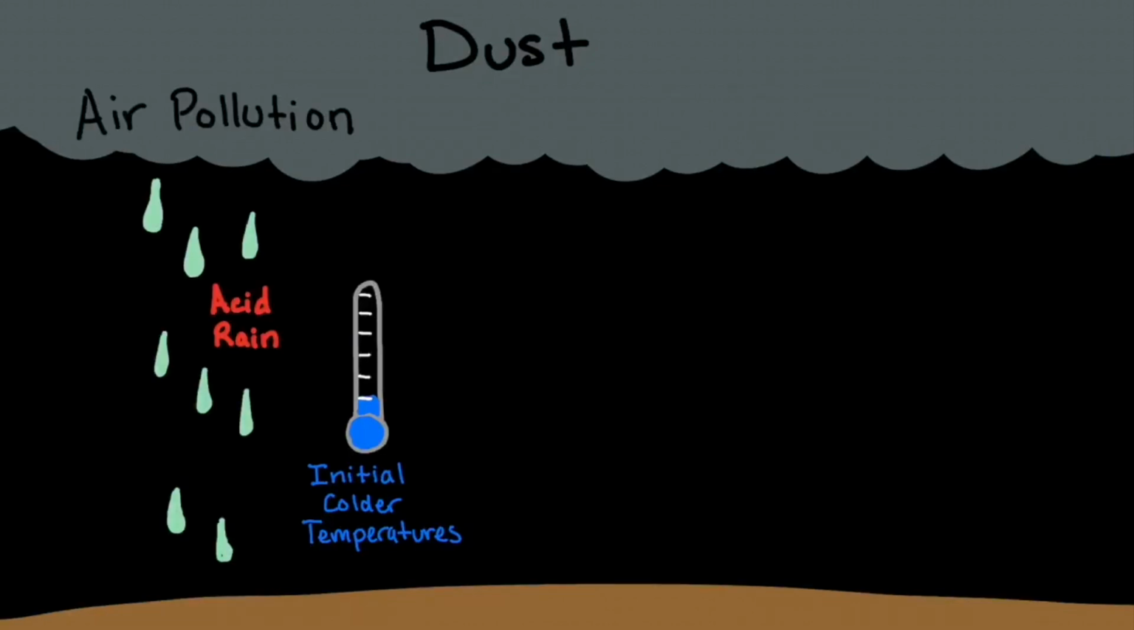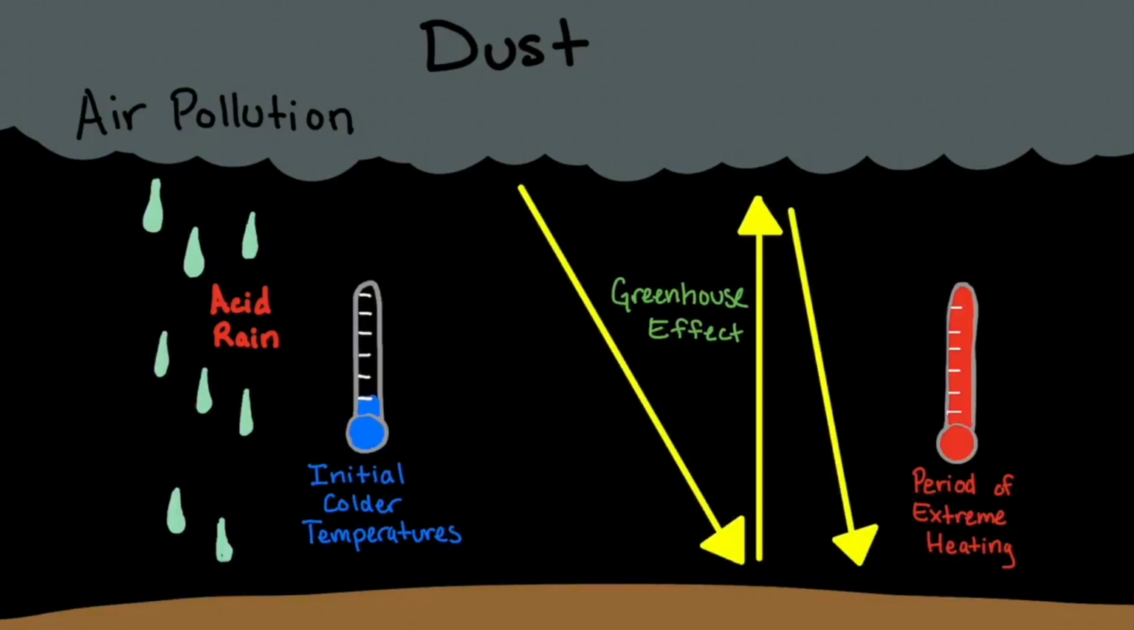This is rain that is acidic from chemical compounds such as sulfur dioxide. After a brief cooling period, there was a period of extreme heat. Carbon dioxide that was thrown from the impact collected into the atmosphere. This produced an extreme greenhouse effect.